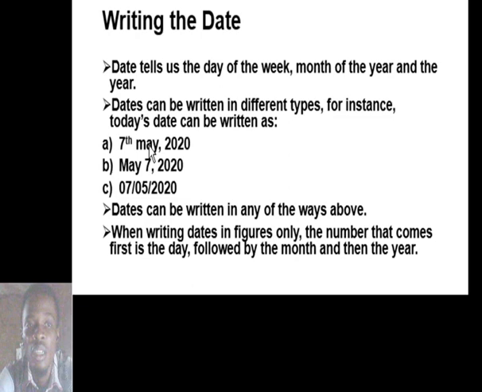And make sure whichever format you're using, use it the right way. Don't write May 7th. It is wrong. Or you write 7 May. It is wrong as well. Write it in this format: 7th of May 2020 and May 7. And if you're writing it in figures conventionally, make sure the day comes first, followed by the month, and then the year. Alright, so that is that about writing dates.